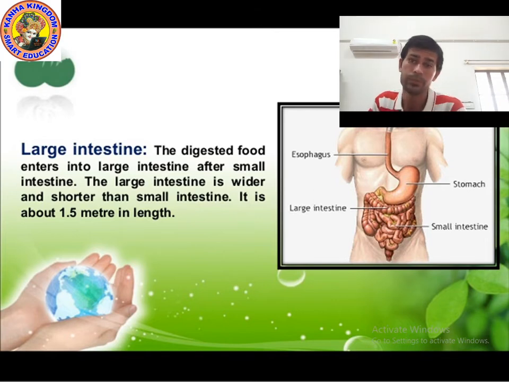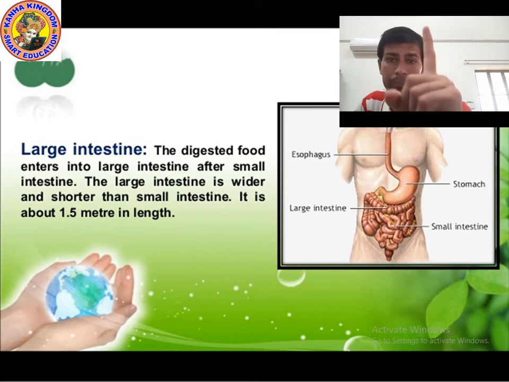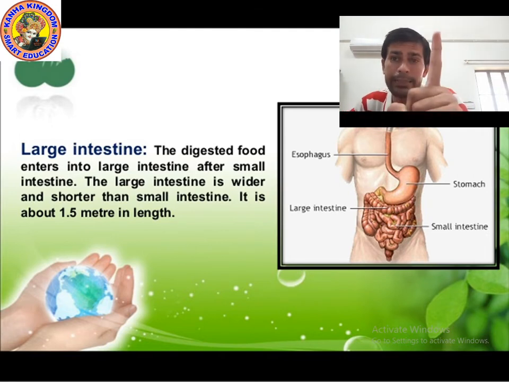Yes, remember. You can write down. Point number 1, please write down: the large intestine absorbs salt and water.